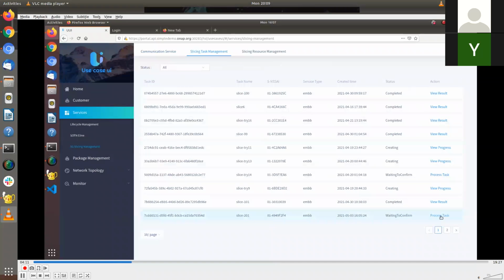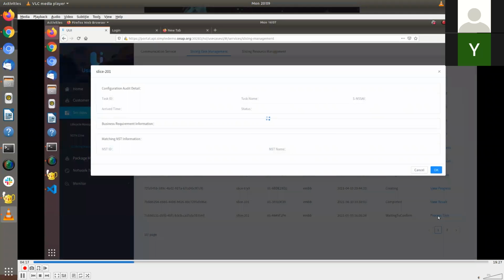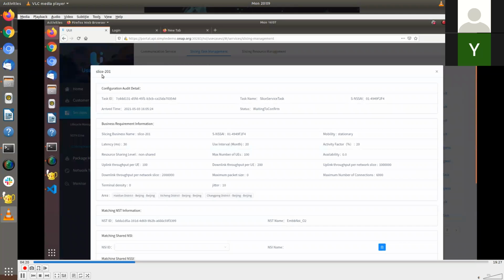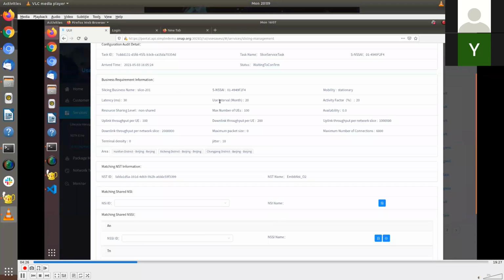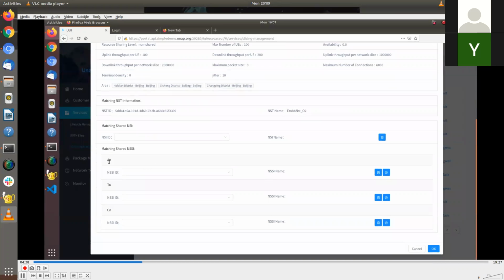Now you have to go ahead and press process task, and it will detail the configurations which you have done in the CSMF part. The business requirement information that you filled in earlier is visible here, right? And when we see the screen, your communication with ANDI, OOF, and the policy has already happened, and the result has come back